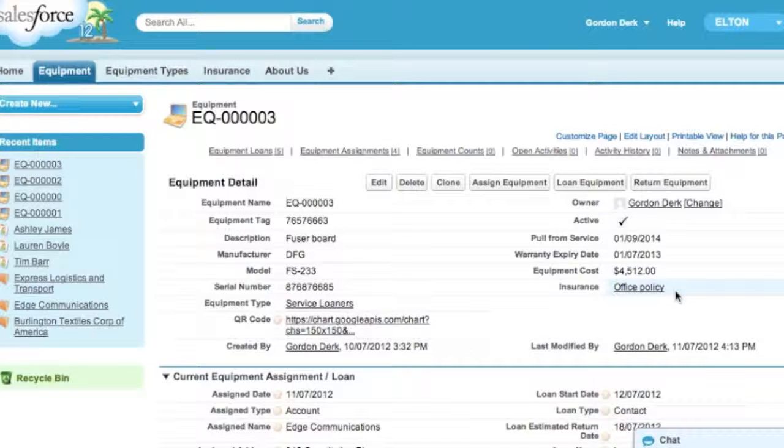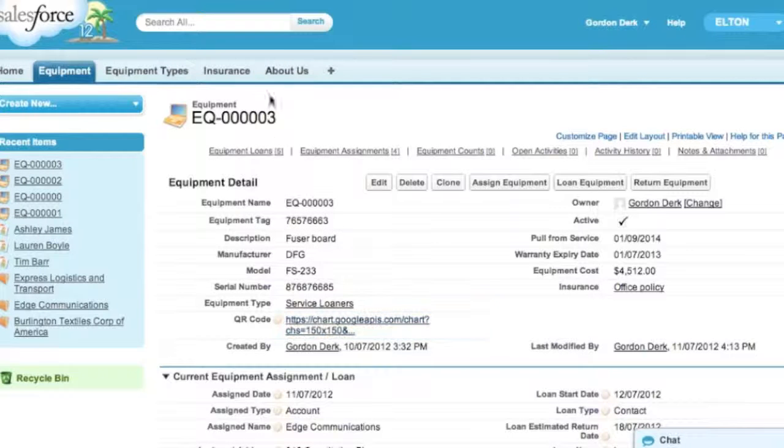One of the key features of Elton is that it generates a QR code using the Google APIs for every piece of equipment so that your sales or service team can navigate directly to the record. This QR code is available on screen and in a report so that you can produce labels that you would put onto the piece of equipment.